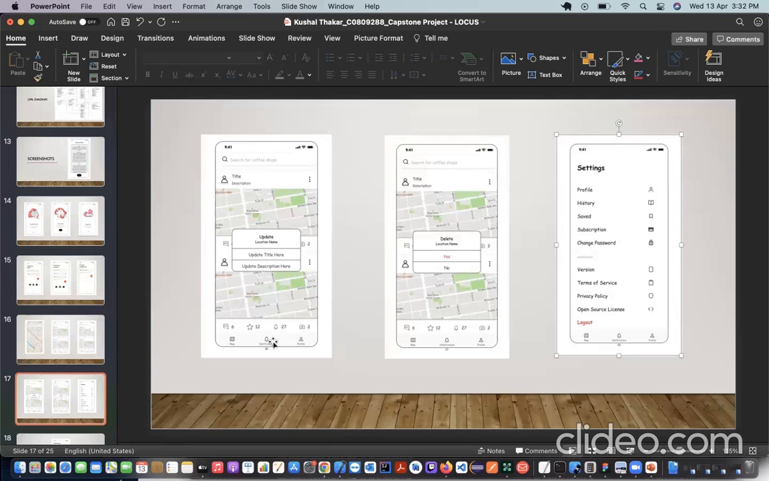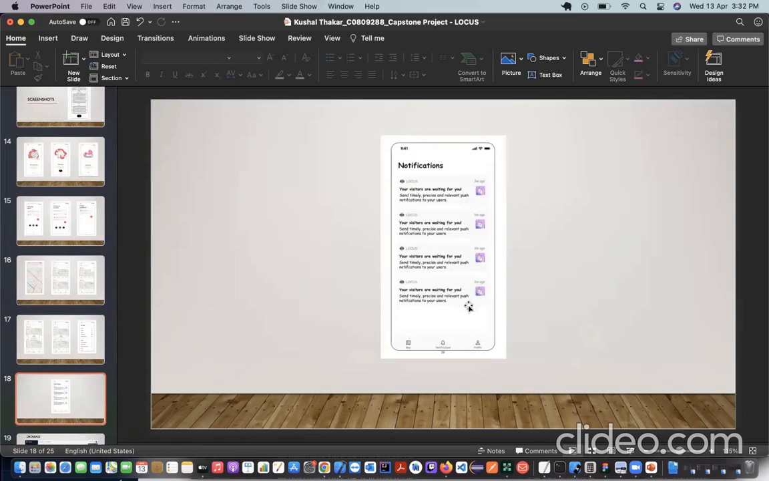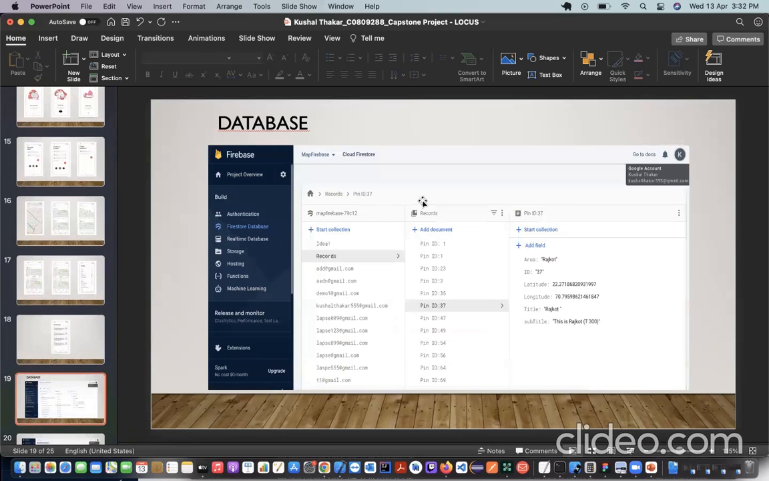And here in the tab bar, you can see there are three tabs: for the map, for the notifications, and for the profile. This is the notification tab, where you can see the notifications regarding your post and the location that you have posted. And then this is the database that we have used to link the user inputs and to retrieve the data. For the database, we have used Firebase.